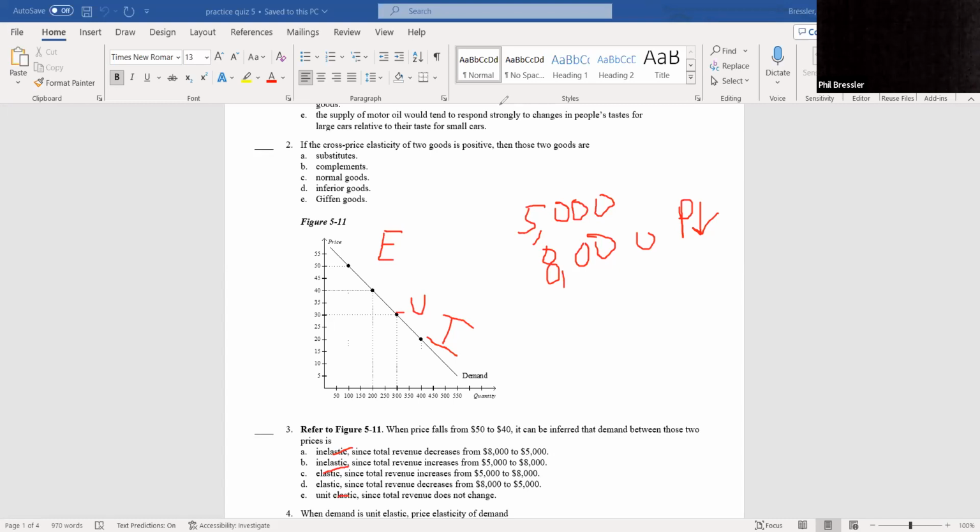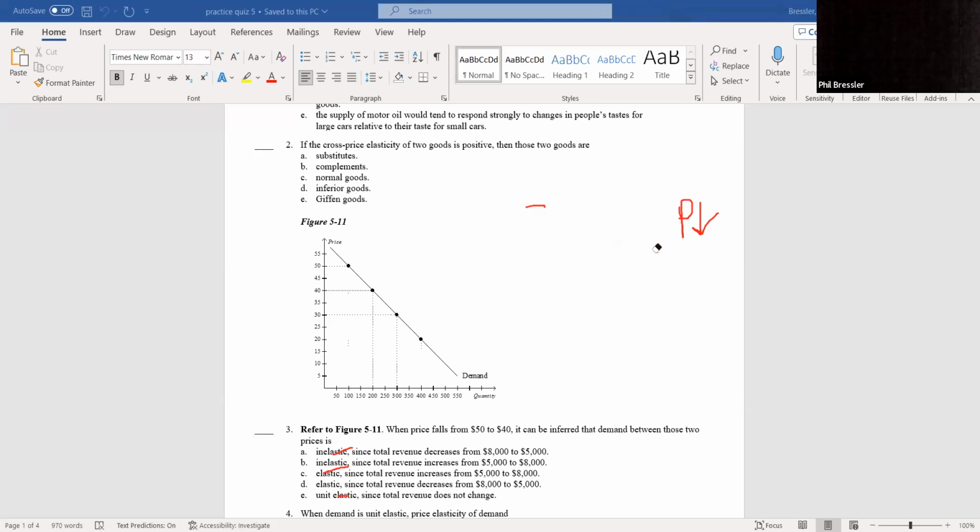At 20, it'd be 20 times 400, which would be 8,000. And then at 10, if I'm going across, it's 10 times 500, which would be 5,000. So price down, total revenue down, inelastic. So be wary of them asking the same question, just with different numbers.